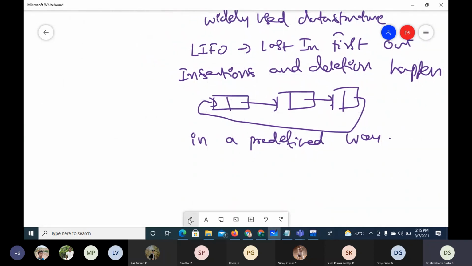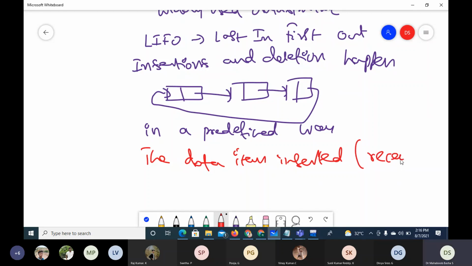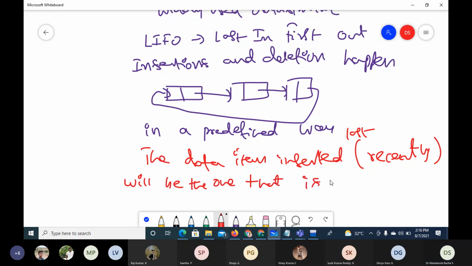So the predefined way of this stack is that the data item inserted recently, or last, will be the one that is deleted first.